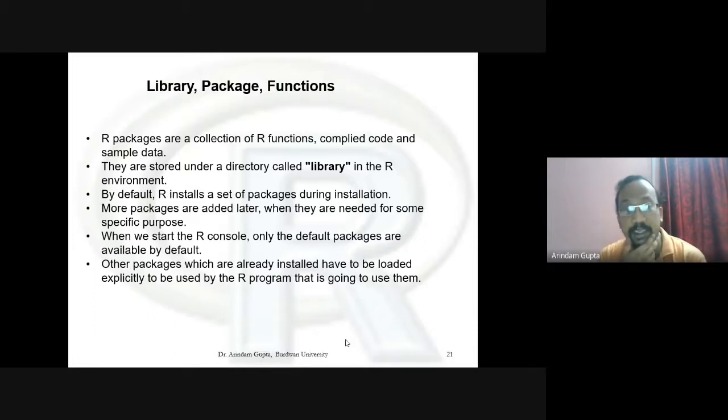More packages are added later when they are needed for some specific purpose. When we start the R console, only the default packages are available by default. Other packages which are already installed have to be loaded explicitly to be used by the R program that is going to use them.